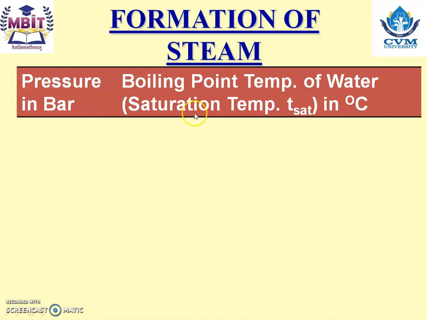Now, what is the boiling point of water? In the BME subject we are going to study the saturation temperature, which is a synonym of the boiling point. What is the saturation temperature of water? Many will say it is 100 degrees centigrade, but that is at 1 atmospheric pressure.